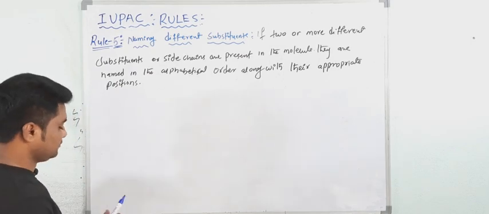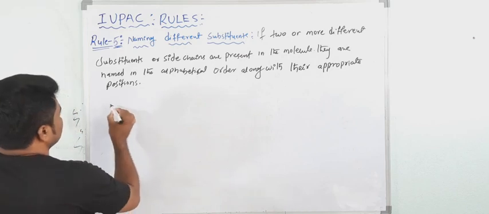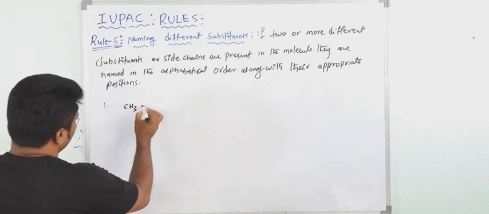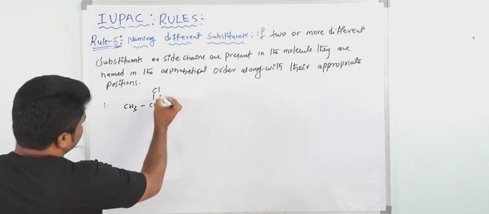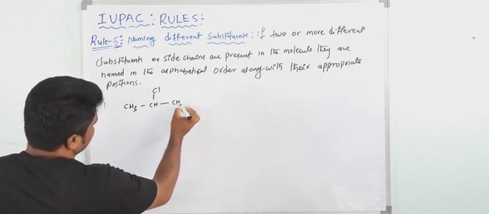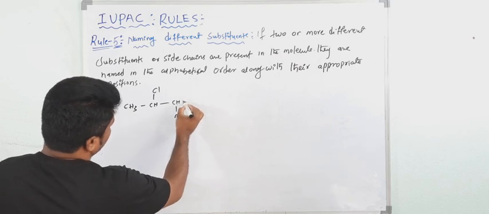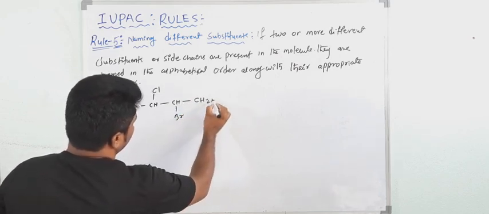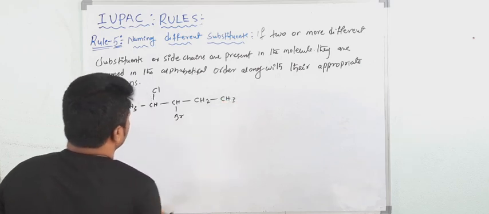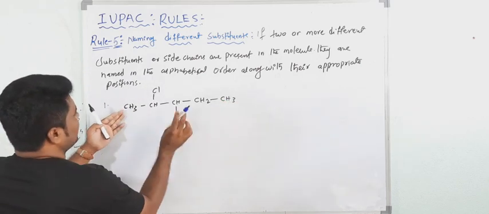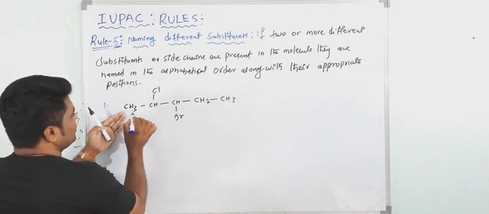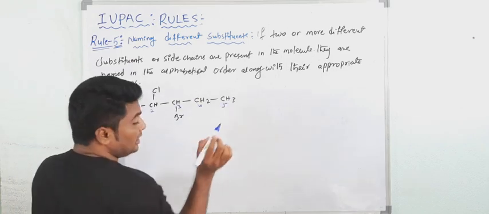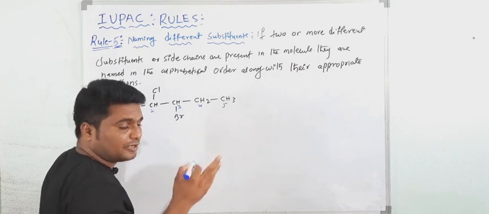For example, see, first this is one compound here, this is Cl, now CBr, now CH3, now here CH3. Here the numbering starts from left to right because it is near to this end. So 1, 2, 3, 4 and 5, and already you know the prefixes of the different groups.